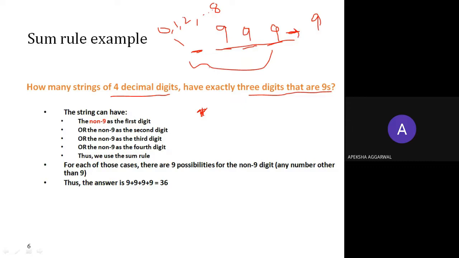Now, what is the second choice? The first position is 9, the second you can vary, the third is 9 and the fourth is 9. This position can be 0 to 8, so you have 9 possible choices. Similarly, 9 for the next place and 9 for the last place. So the total would be 36. The sum rule says 9 plus 9 plus 9 plus 9 possibilities for strings of 4 decimal digits containing exactly 3 digits as 9.